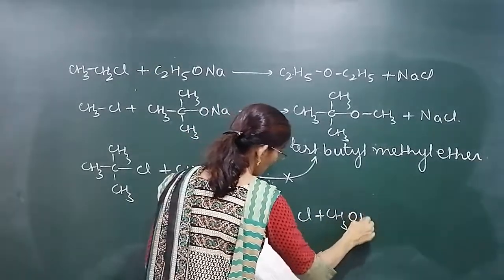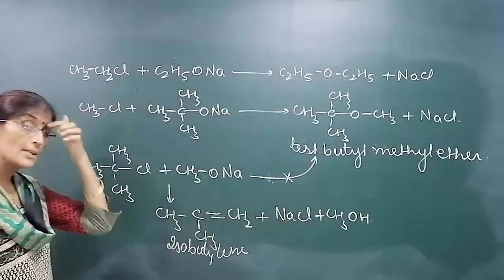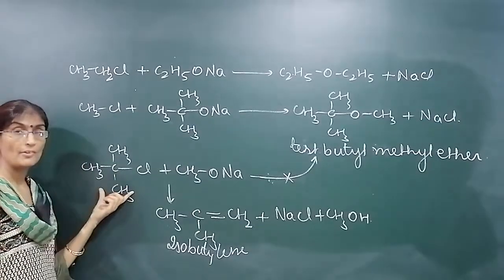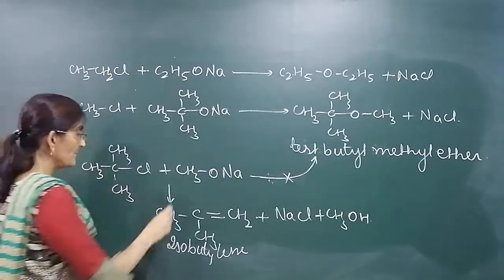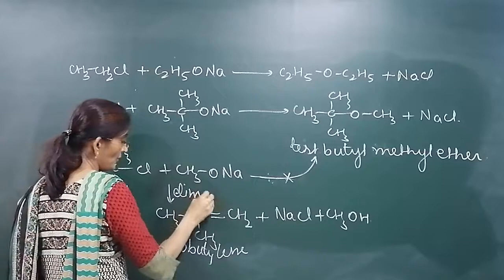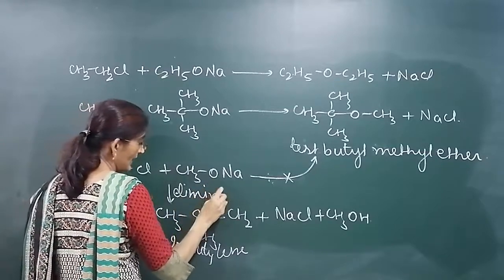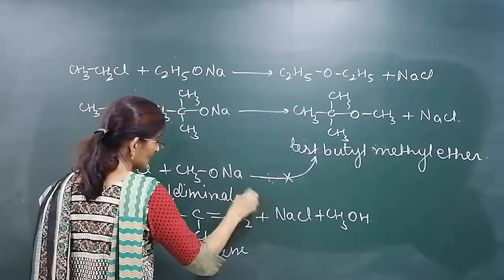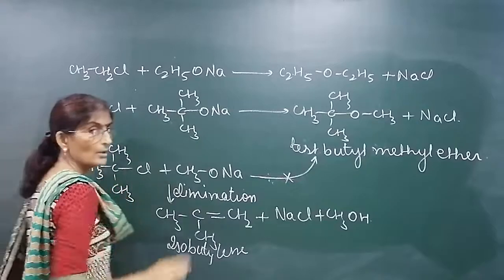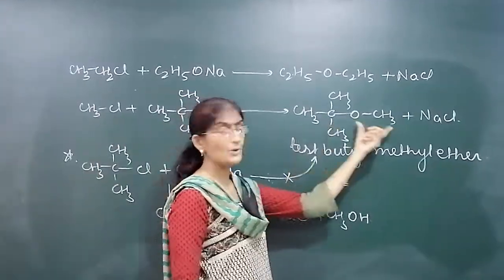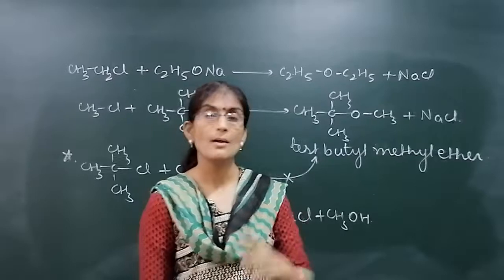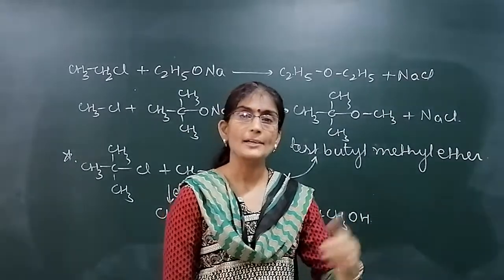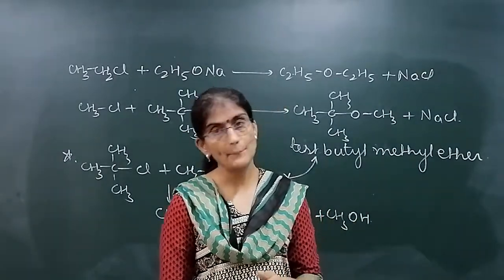So if you use a tertiary alkyl halide, what will happen? Elimination takes place instead of substitution. Very important reaction. Okay, so if you want to prepare tertiary butyl methyl ether, what do we have to use? Methyl chloride and sodium tertiary butoxide.